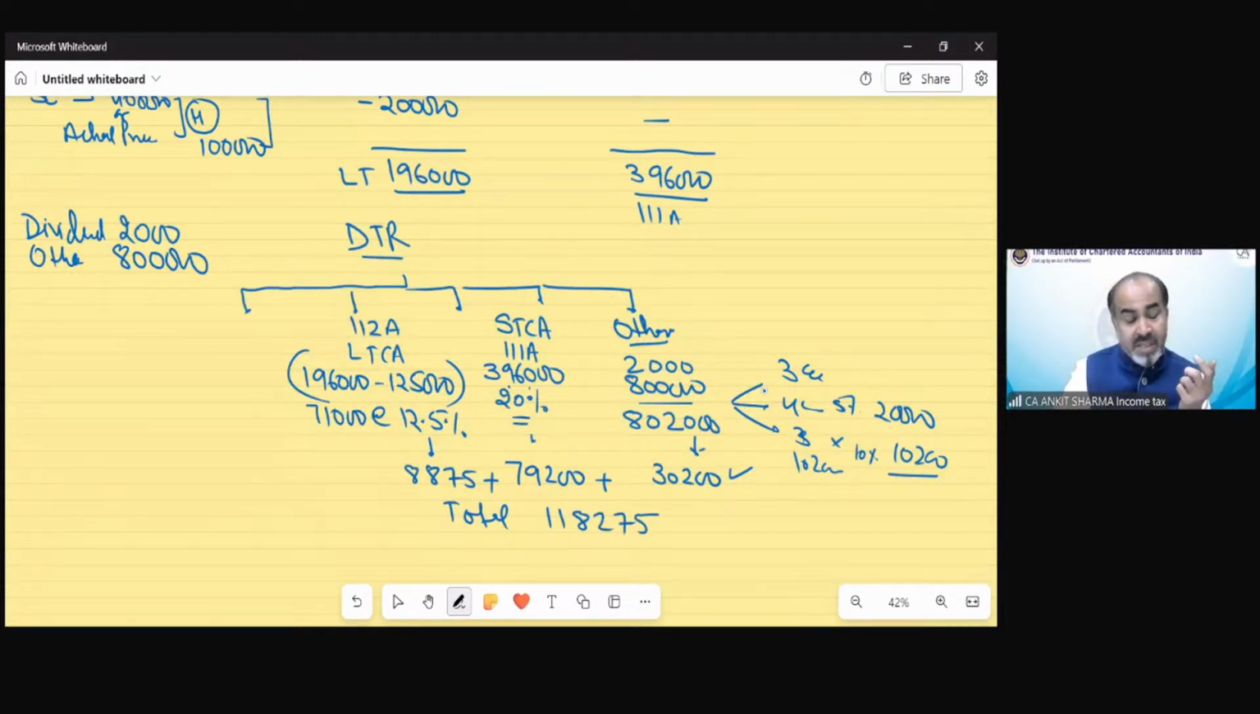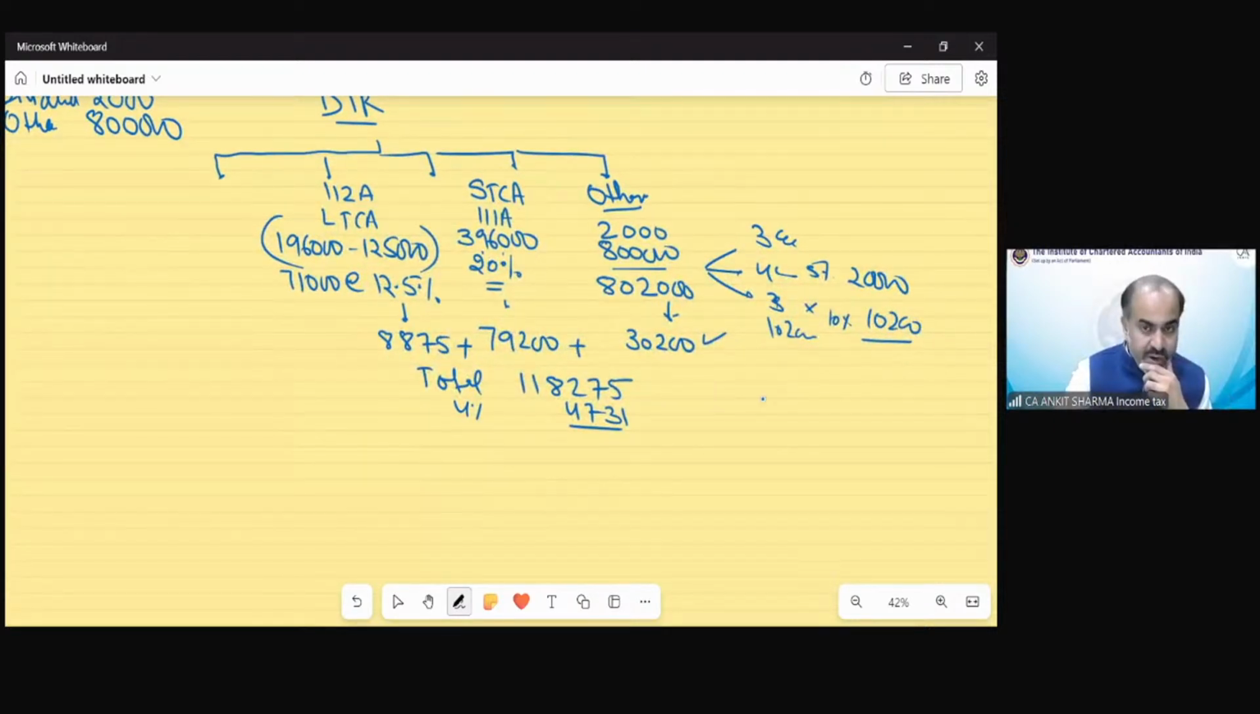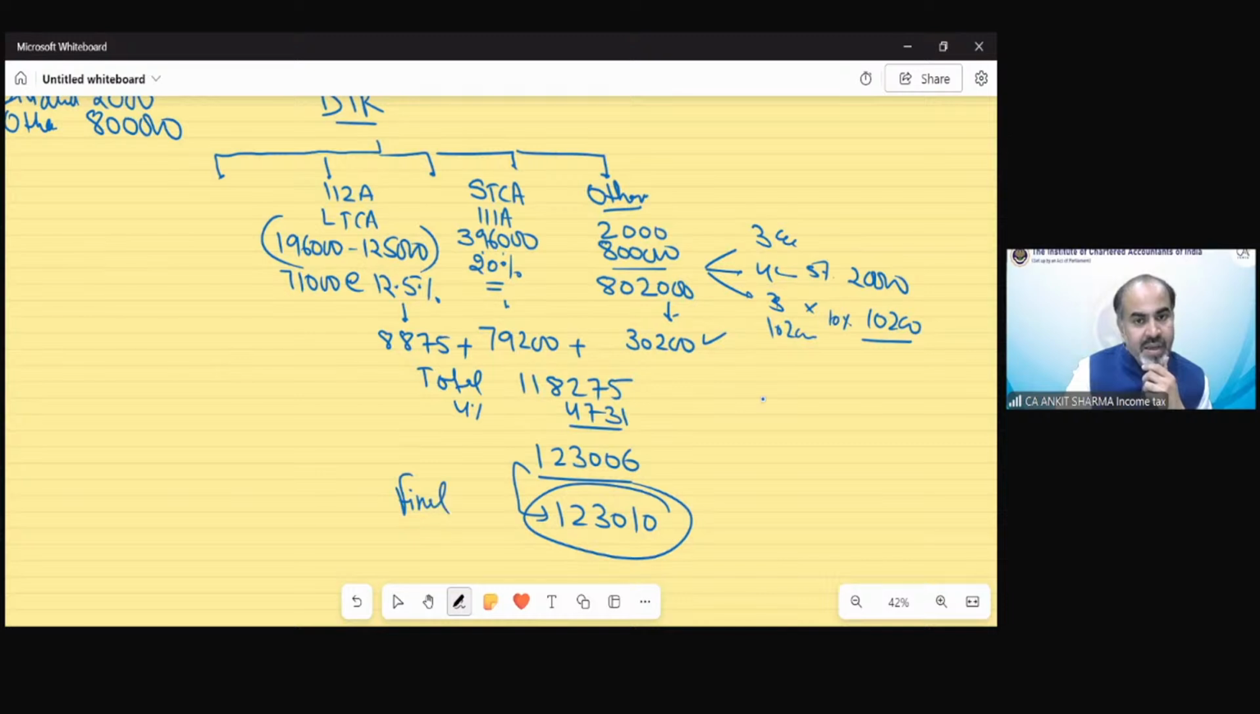No. Rebate is up to rupees 7 lakh. No rebate would be in this case. Surcharge applicable? No. 4% cess would be there, and that would be 4,731. So after that, my final tax liability would be 1,23,006, and rounded off would be 1,23,010. So that would be the final tax liability in this case.